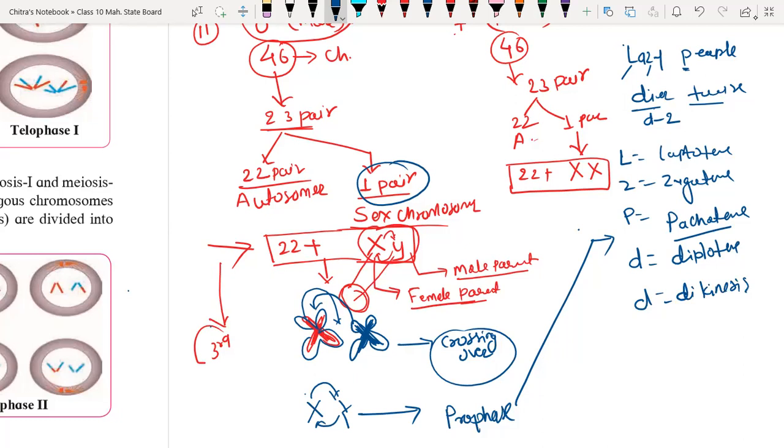So we have leptotene, zygotene, pachytene, diplotene, and diakinesis. All these are the 5 stages where mixing of genetic material takes place between 2 chromosomes, the last pair of chromosomes. Then they undergo the next stages: metaphase, then anaphase, and last but not least, telophase.